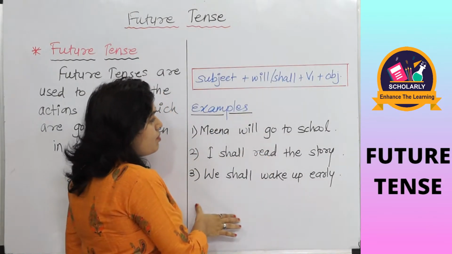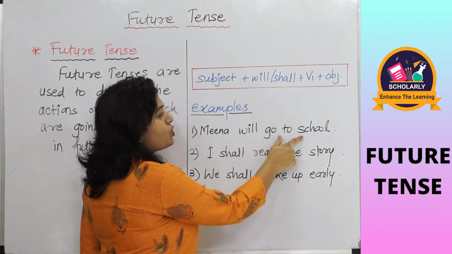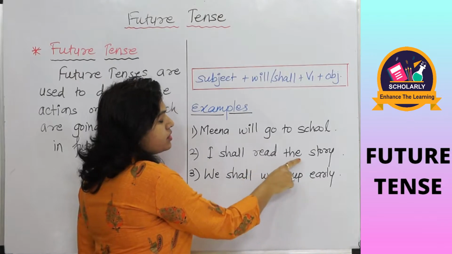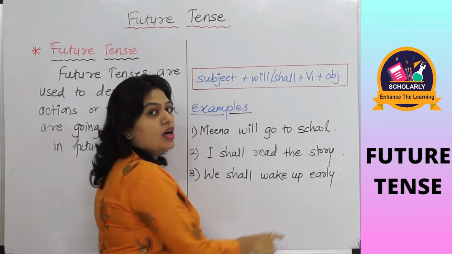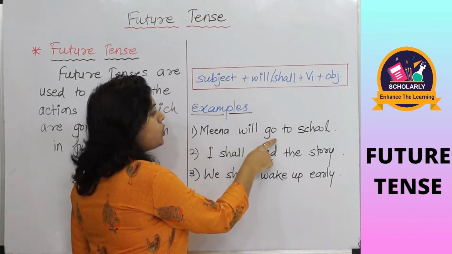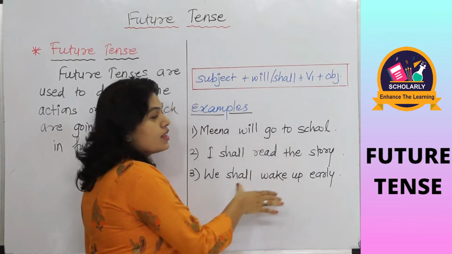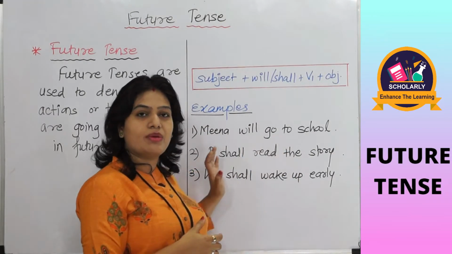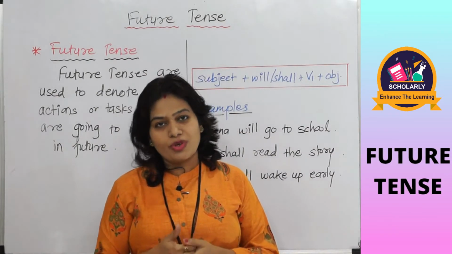So let's see some examples of future tense. First one is Meena will go to school. Second, I shall read the story. And third is we shall wake up early. Will go, shall read, shall wake up is the identification of this tense. So these are the examples of future tense. Let's see what are the subtypes of future tense.